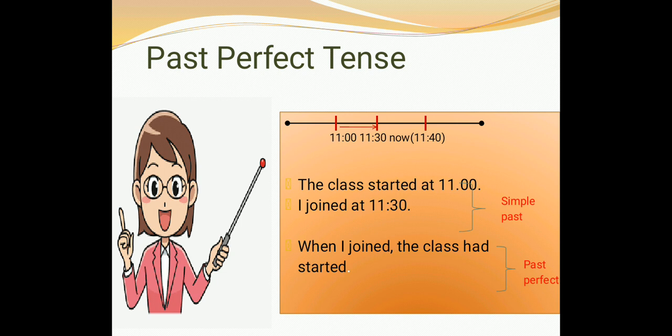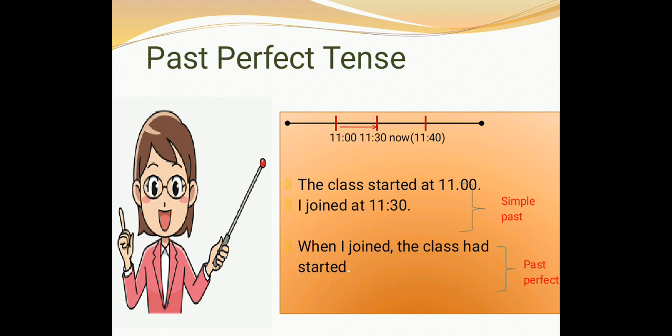So it allows us to show or talk about two or more things that happened in the past, and we want to show which of these things happened first in the past. Alright? So in this case, what happened first, 11 o'clock or 11:30? The class started at 11. That happened first. So whatever happened first, we express in past perfect tense.